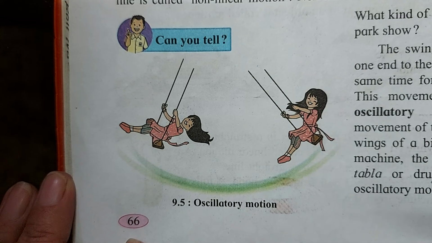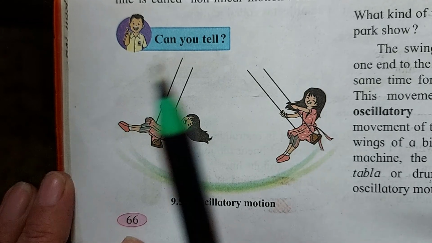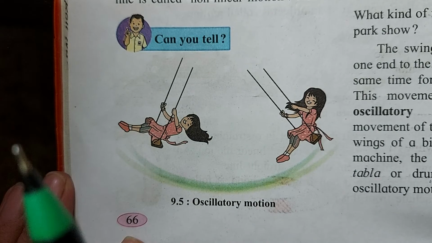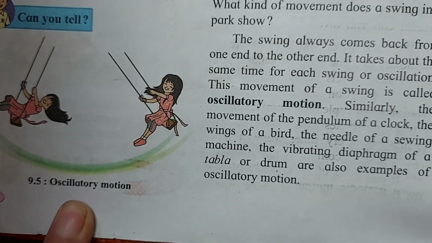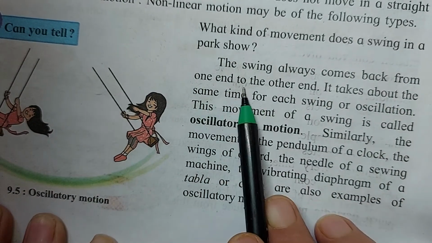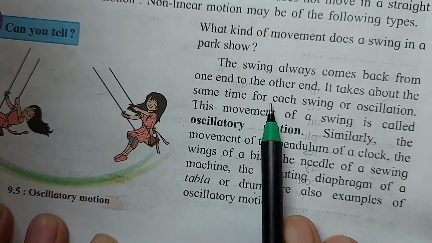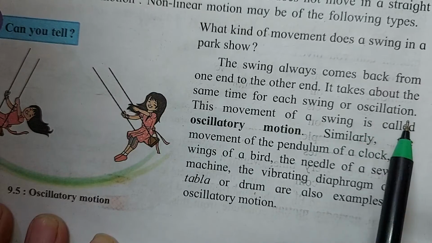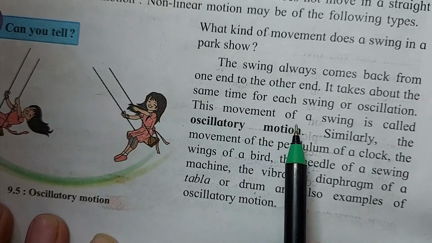Now its speed also changes, but the direction is the same, no? Back and forth, repetitive movements, going again and again. See, going like this, coming back, going in front, coming back. The swing always comes back from one end to the other end. It takes about the same time for each swing or oscillation. This movement of a swing is called oscillatory motion.